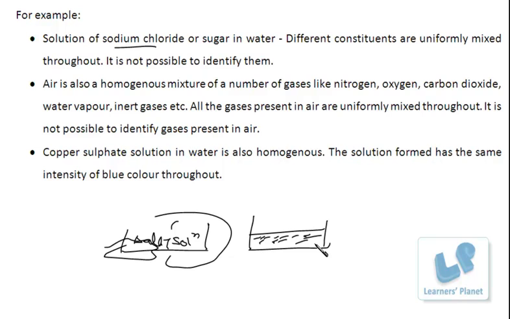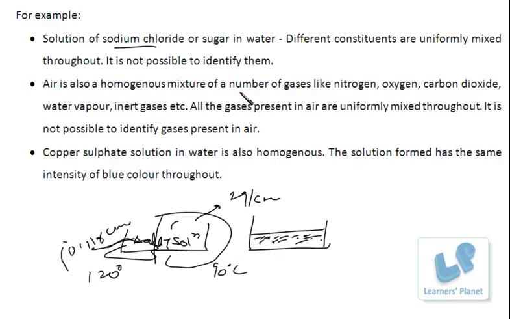I can't say that this particular part of the solution will boil at 90 degrees centigrade, and this particular part will boil at 120 degrees centigrade. No. I can't say that this particular part has a density of some 2 gram per cubic centimeter, and this part has some 0.11 gram per cubic centimeter. No. It will have the same property throughout the solution. The composition is uniform. That is, the concentration of salt in every part of the solution is uniform. This is what a homogeneous mixture is.